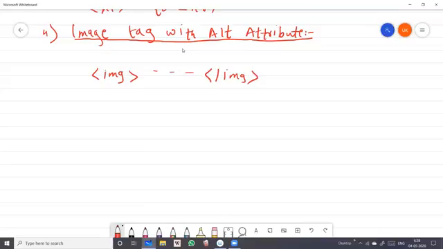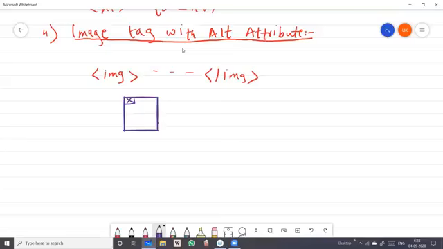Why alt attribute? As you all know, students, many times whenever we are downloading or want to see an image, sometimes your browser doesn't support it, and you get a broken image or no image. If the image is not processed, you get this cross mark, so we don't know which image it was.